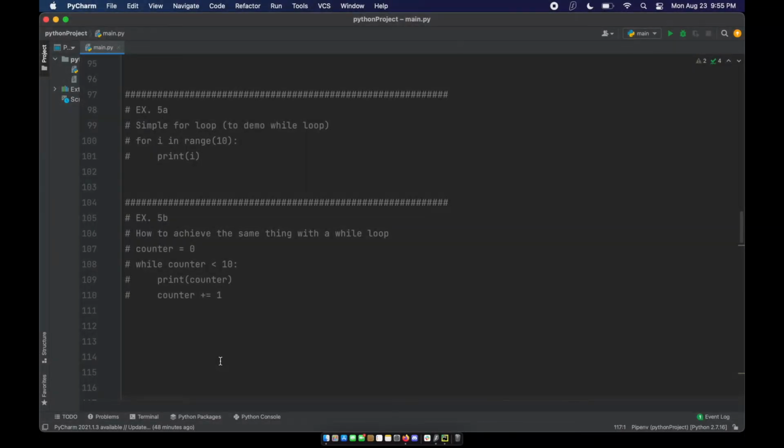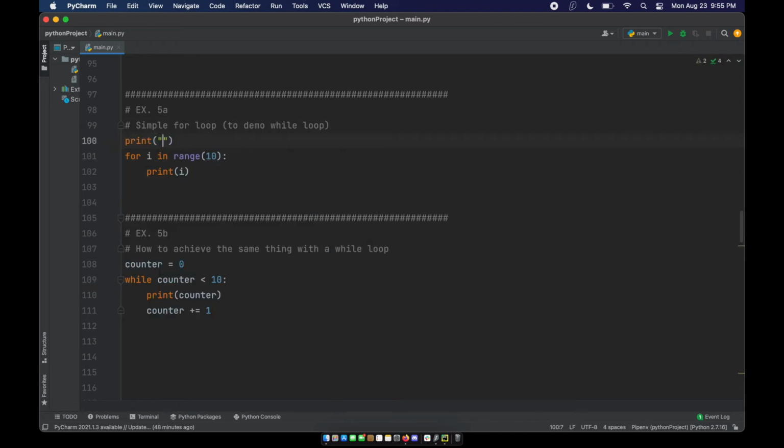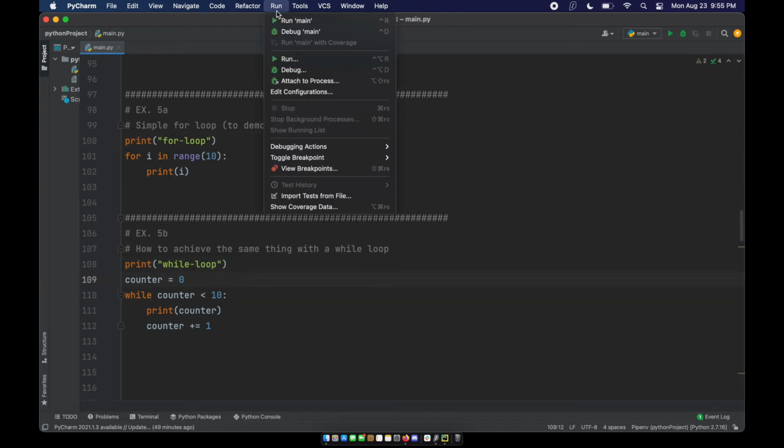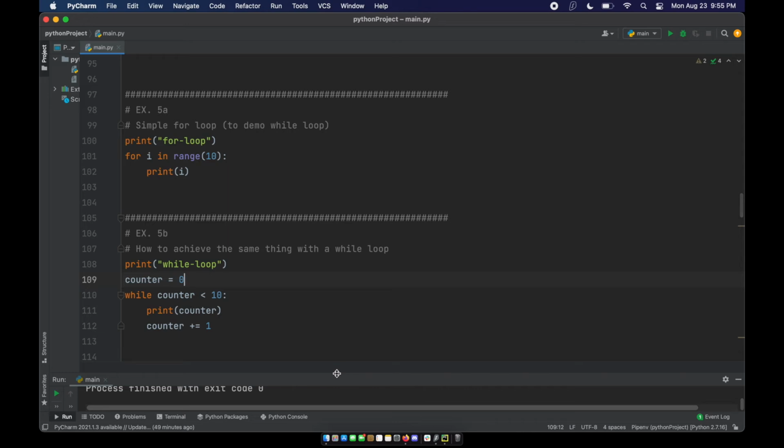So here we are. Here are the examples, and the first thing I wanted to do is show you how to do the same thing the basic for loop does, like we saw. For i in range 10, print i, right? That's going to print out, we're going to say this is the for loop, while loop. Okay, so we're going to run, and then we'll take a look at what the code does.